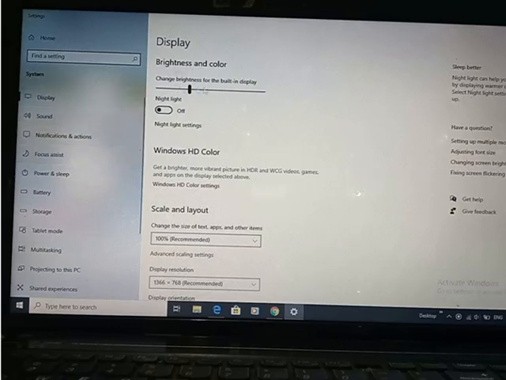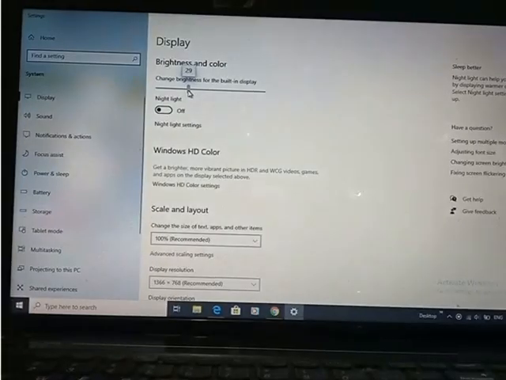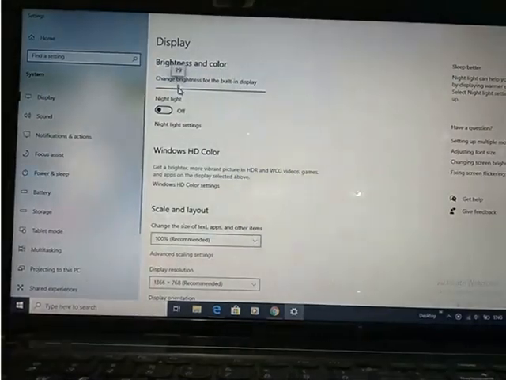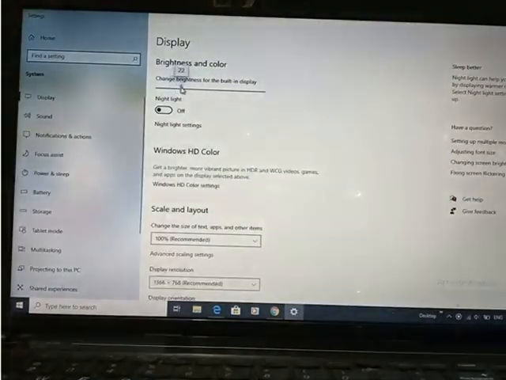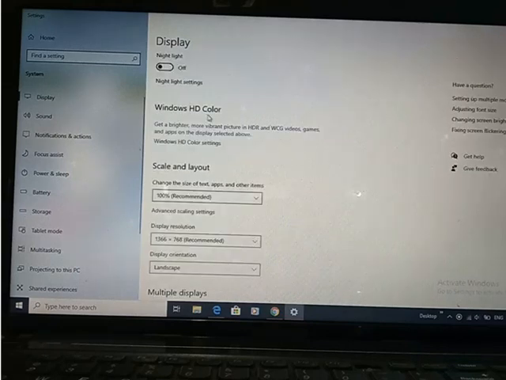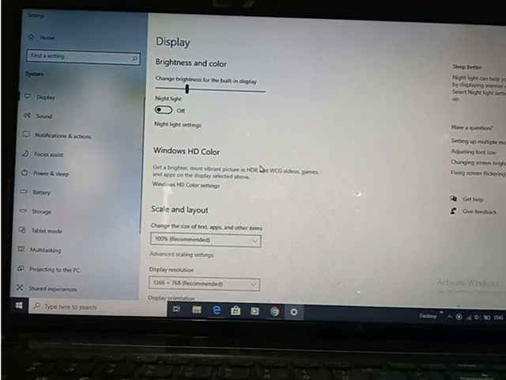You can change the brightness also. You can increase or decrease the brightness as you want. More brightness is not good for the eyes, so the less you want, the better. Now mine is at 28, it's okay. Night color also you can use. So these are some of the setting options which we have.